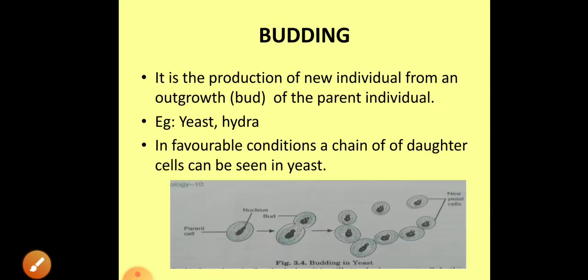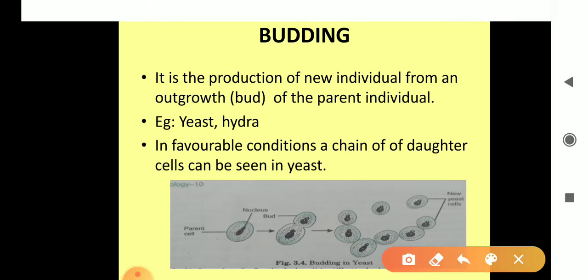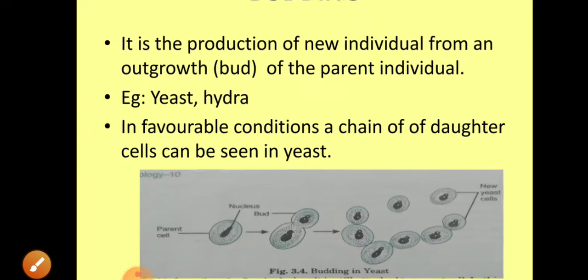Okay, now see the next one. The next method is budding. It is the production of a new individual from an outgrowth, which is called a bud, of the parent individual. The examples are Hydra and yeast. As you can see in this diagram, see the diagram.